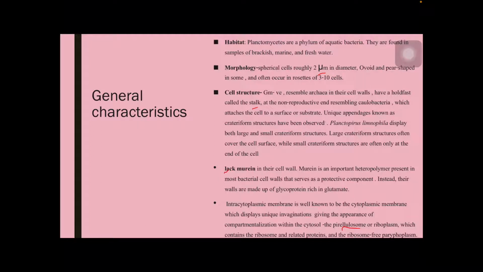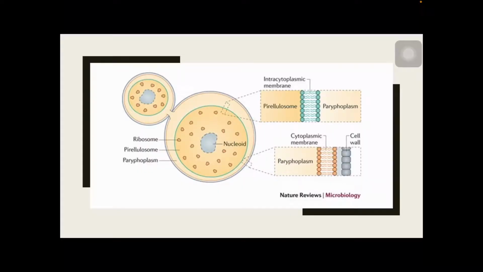So this picture depicts the cell structure of the planktomycetes, where you can find these compartments, the pirellulosome and paryphoplasm.